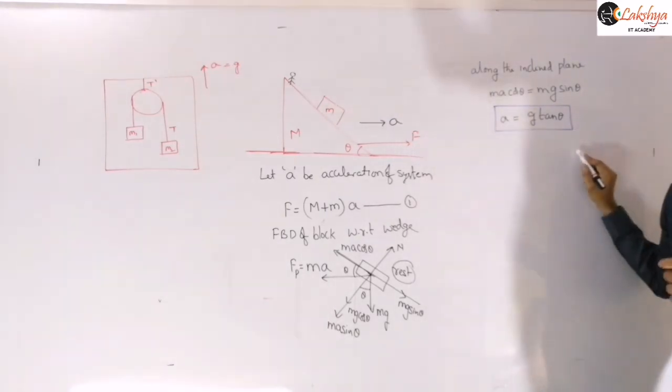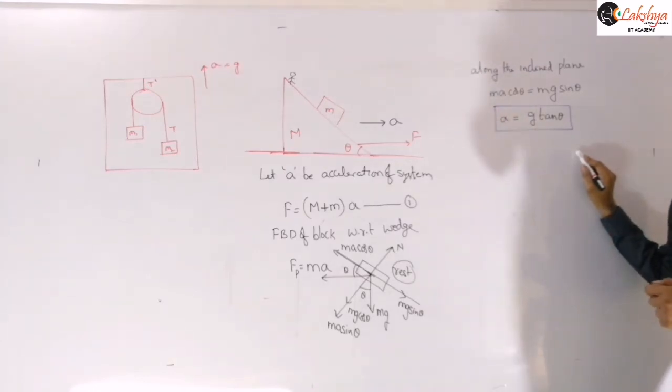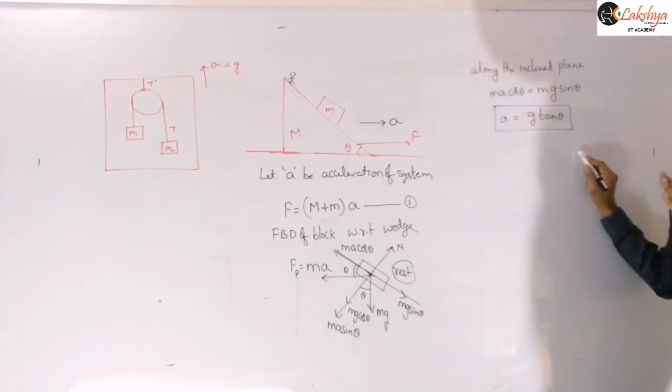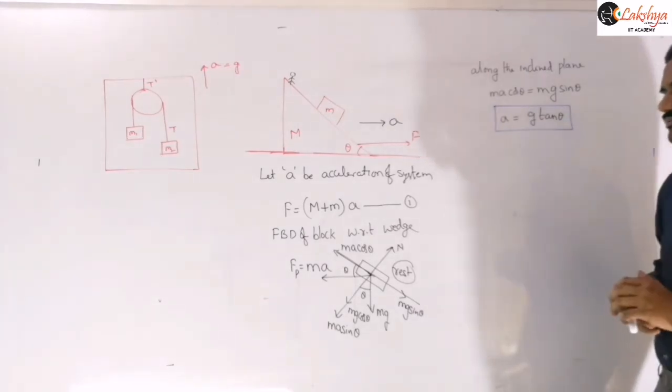This is the situation when all the surfaces are smooth. When friction is present, we will discuss it later; you will get different expressions there. So this is the case when all the surfaces are smooth.